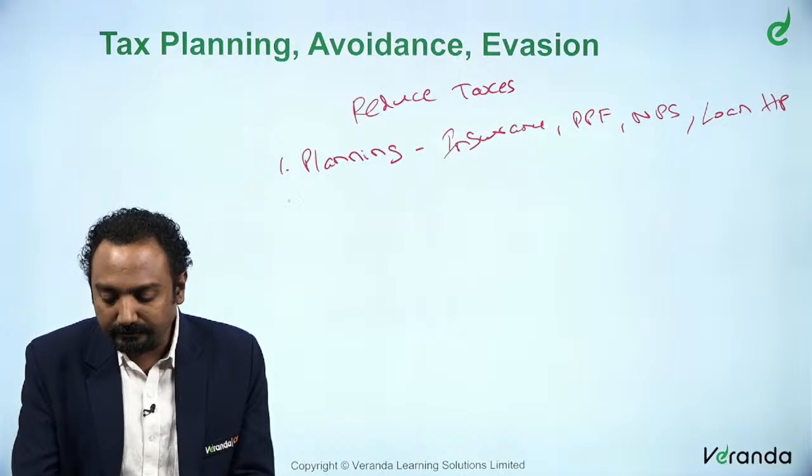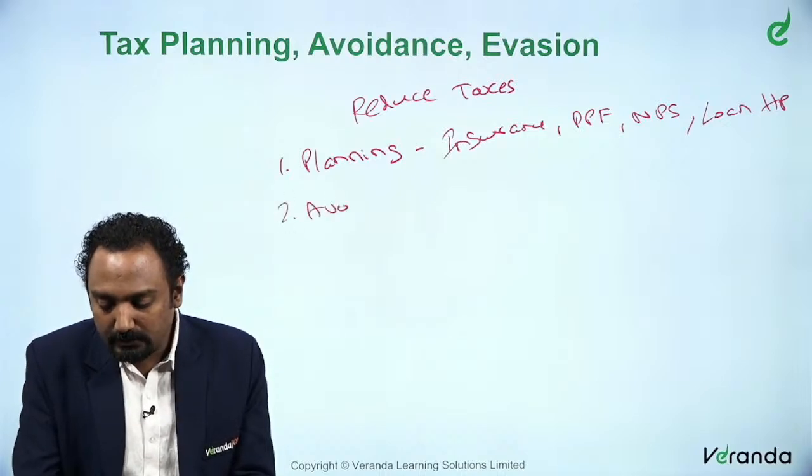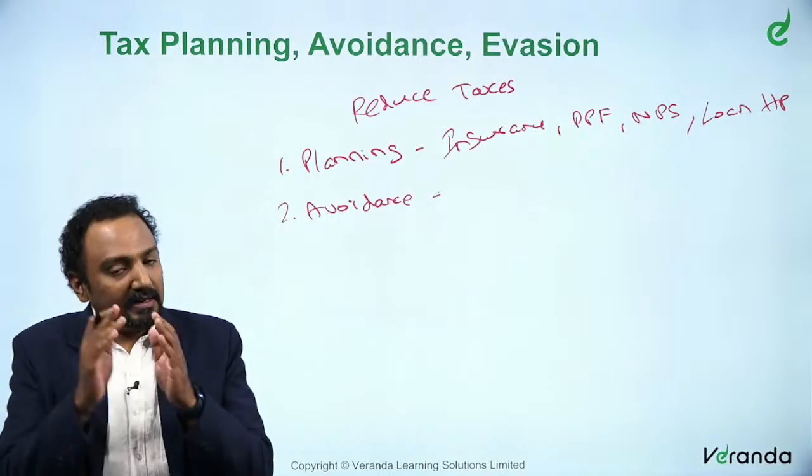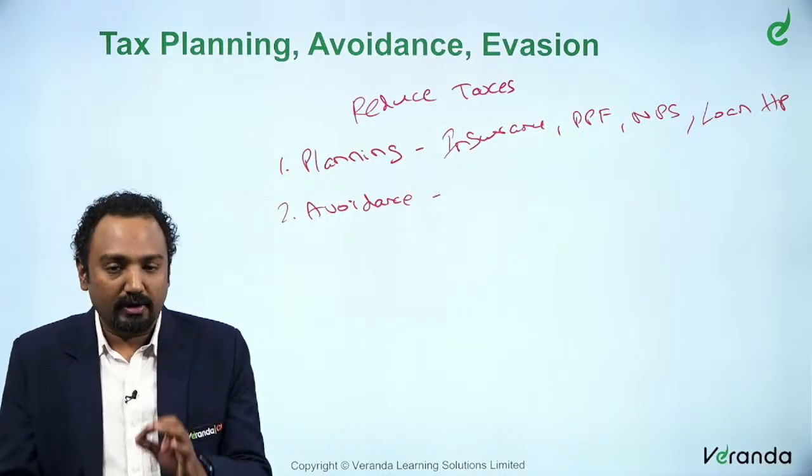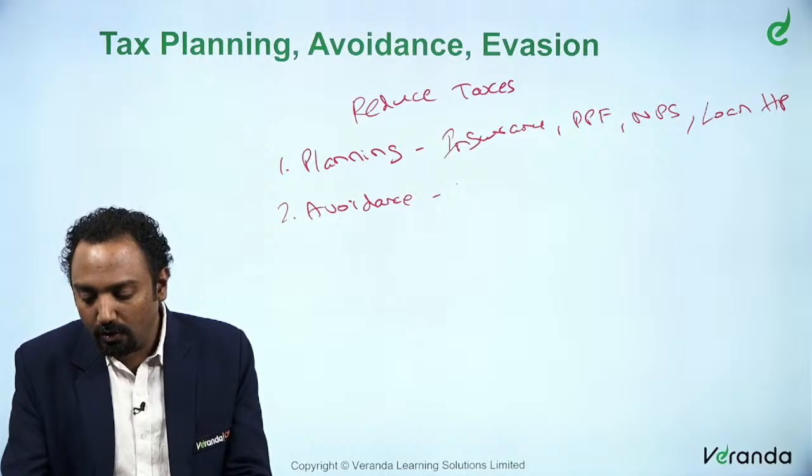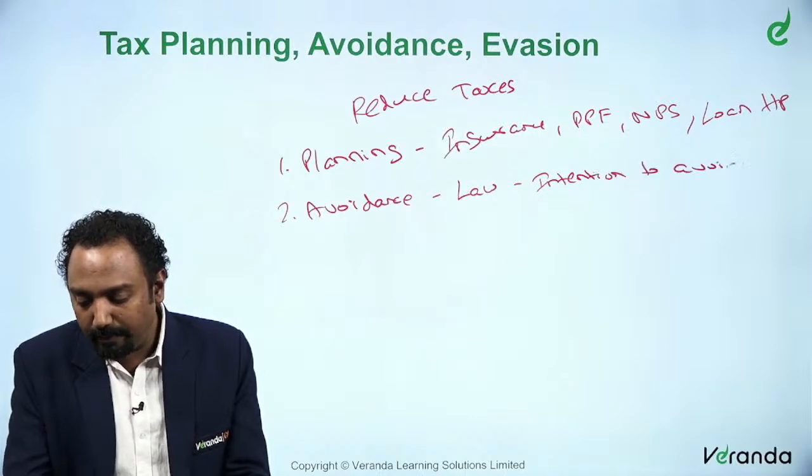The next one is called avoidance. What do you mean by avoidance? Here again you know the provisions, you know the law, but there is an intention to avoid. You are actually not planning.